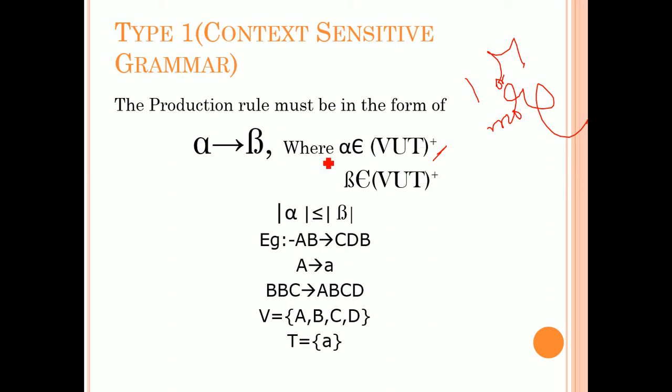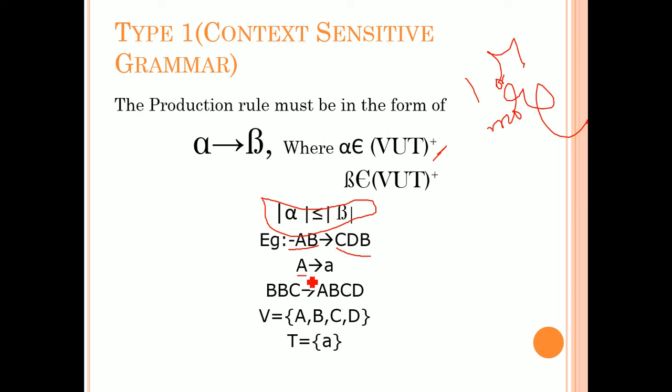But the rule is the length. Here I have written modulus of alpha. What does it mean? You can watch my previous videos so that you can know the terminology. Modulus of alpha is nothing but length of alpha, less than or equal to length of beta. That means the left hand side production rule, that is alpha, is less than or equal to the right hand side production rule, which is beta. So compulsorily the left hand side length must be lesser than the right hand side. Here we have the length 2, here we have the length 3, so 2 is less than or equal to 3, which is context sensitive.